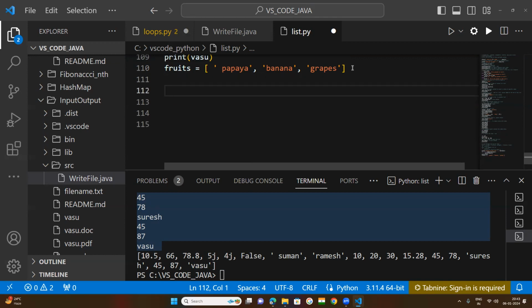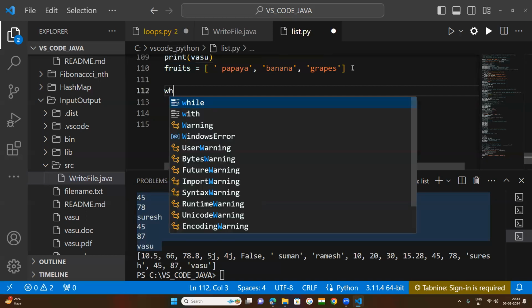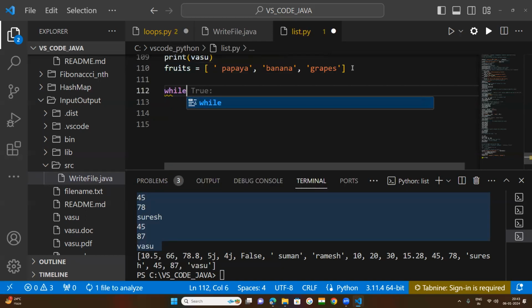See, what is the while loop syntax? First we need to say i is equal to 0.